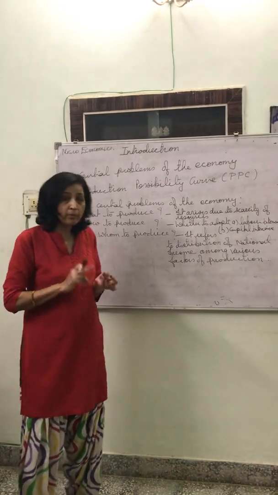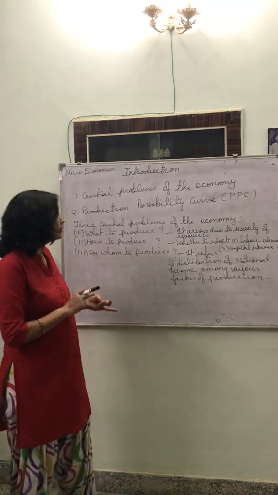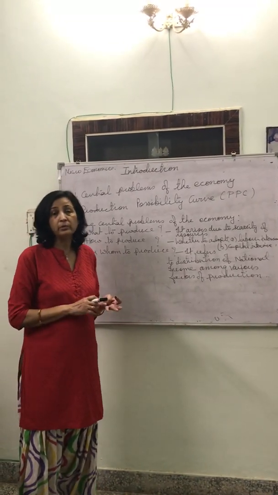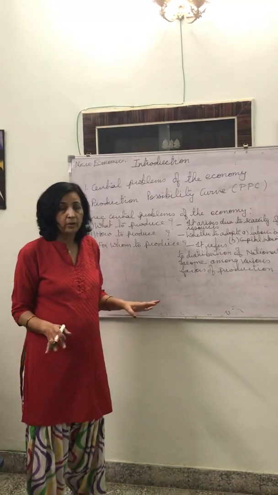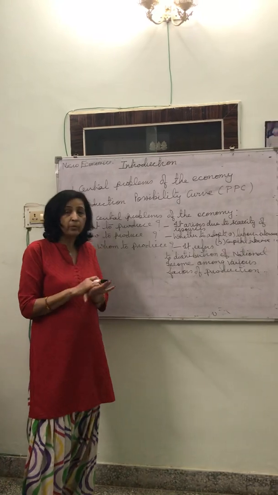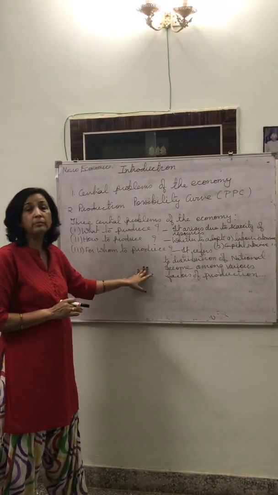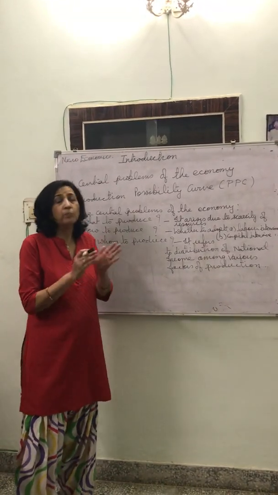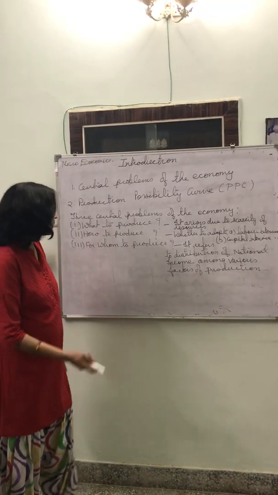That is, number one, human wants are unlimited. Number two, resources are limited. And number three, resources have alternative uses. So due to these three important reasons, the three central problems of the economy arise. So one form of question is that what are the central problems of the economy and why do they arise?